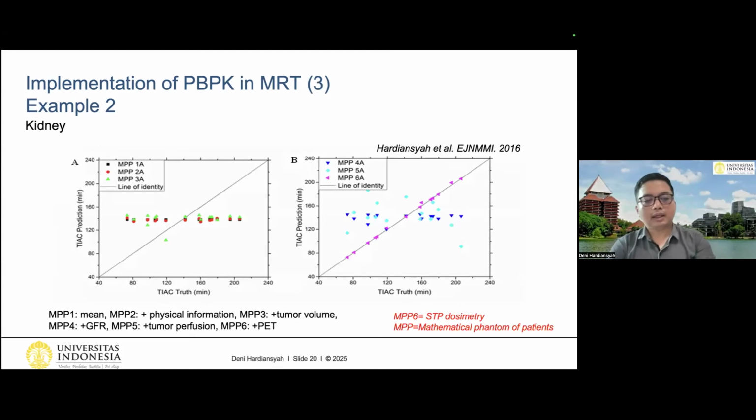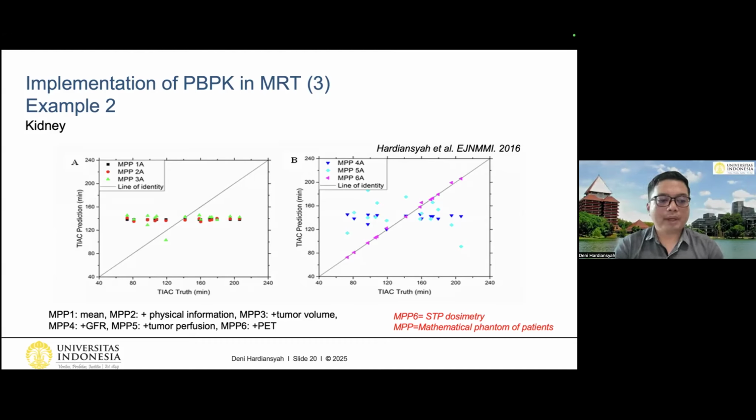So this is the result. First of all, MPP is the mathematical phantom of the patient, or what people also call the virtual patient. As you can see here, the x-axis is the TIAC truth and the y-axis is the TIAC prediction. The TIAC truth is just the TIAC that I calculated from the fitting of all time point data from each patient, and then we convert indium-DOTATATE to yttrium-DOTATATE. On the y-axis, you have many colors, and these colors represent different types of MPP.